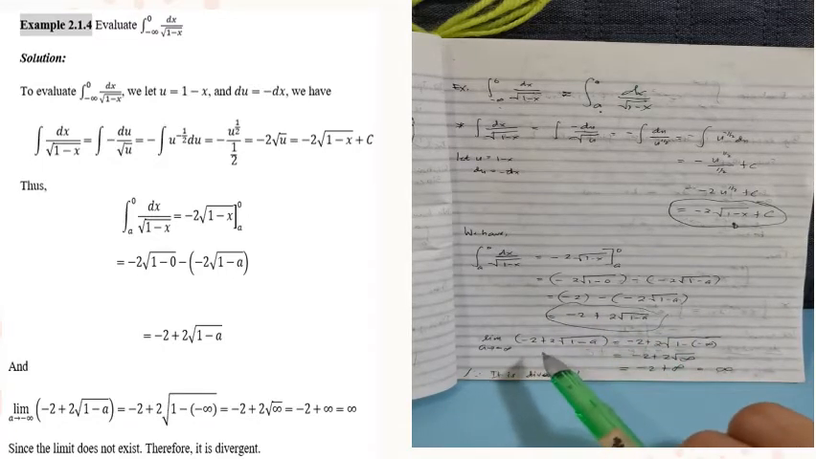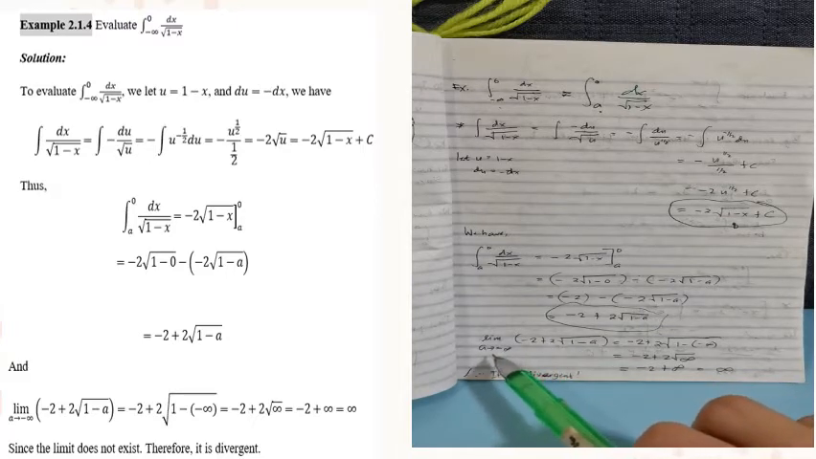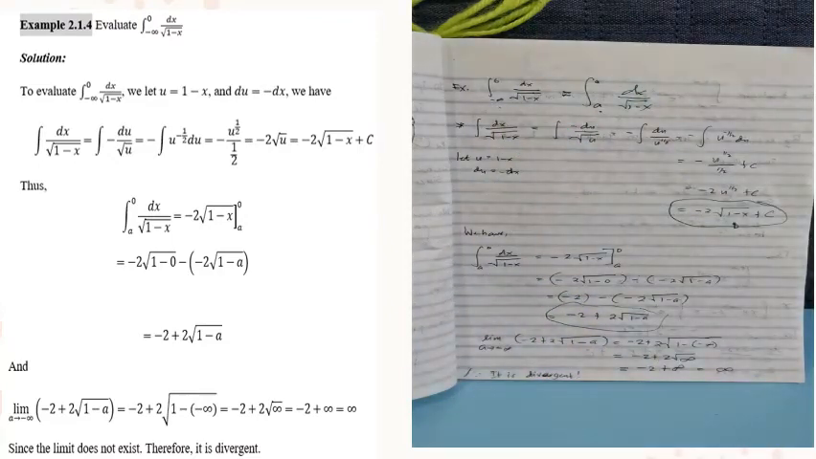Okay, so the limit of negative 2 plus 2 square root of 1 minus a as a approaches negative infinity. Because our given here is negative infinity. Earlier, in the two previous examples, a approaches positive infinity, because the interval of x is from 1 to positive infinity. Okay, so the limit of this will be negative 2 plus 2 square root of 1 minus the negative infinity.